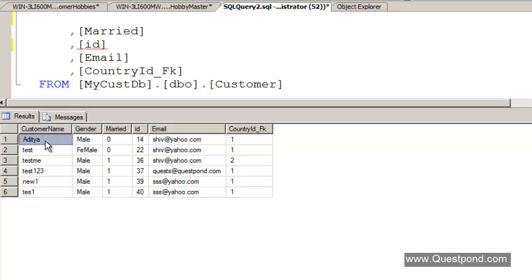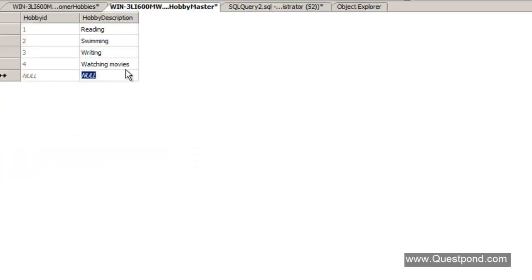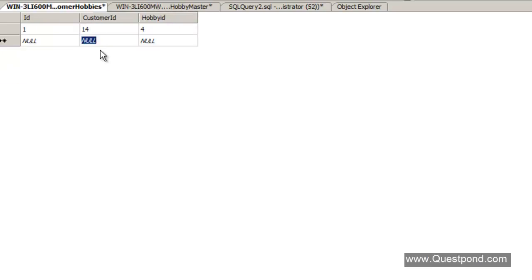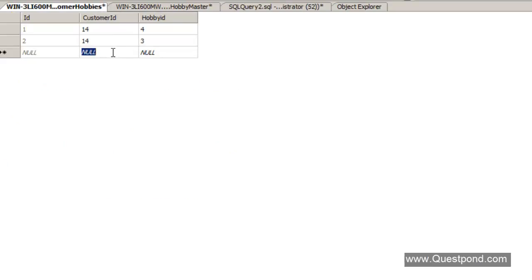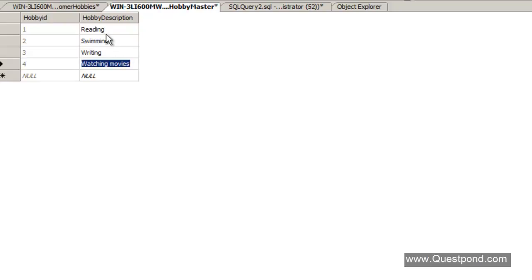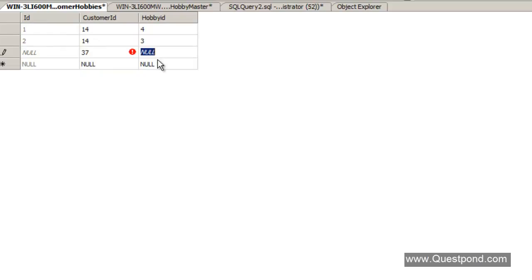So for this 14 Aditya, I'm saying that this 14 will have watching movies as a hobby, and second, let's say that this 14 also has the hobby of writing. So I'll say here again, 14 also has the hobby of writing. In the same way, let's take this guy, test 1 2 3, 37. So I can say here 37 has the hobby of reading and swimming, let's say. So reading is 1 and swimming is 2. So I'll say here 37 is interested in reading, and also he is interested in swimming, right?